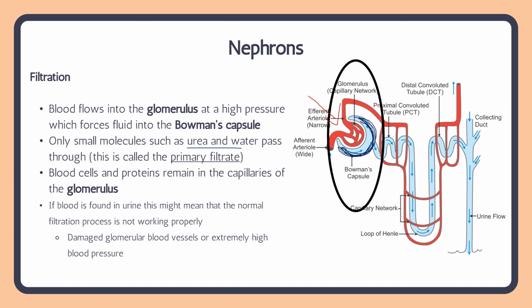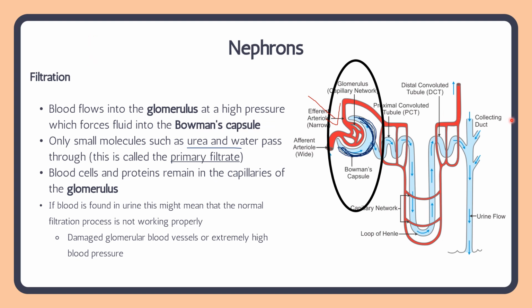So if for whatever reason blood does end up in the Bowman's capsule, passes through the nephrons and ends up in the urine, this can indicate that this filtration process is not working properly. Maybe we have some damaged glomerular blood vessels, so the glomerulus over here might be damaged, which allows blood to flow into the nephron, or we have extremely high blood pressure, so that extreme high blood pressure pushes even larger substances through.